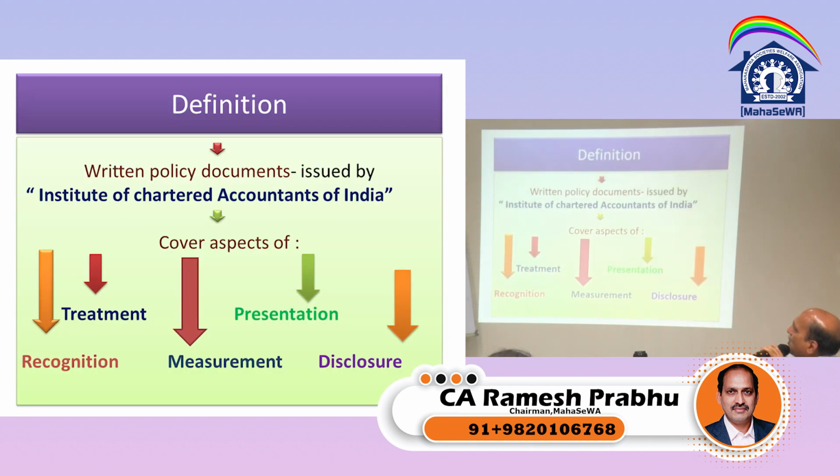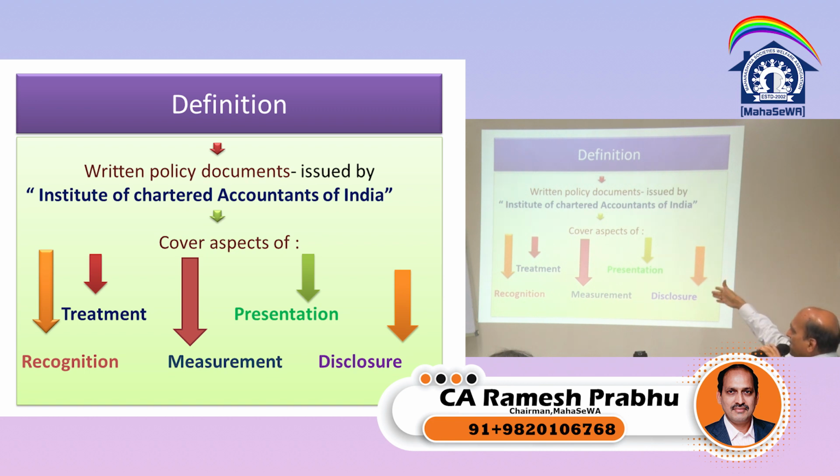So what is accounting standard? It is a written policy issued by the Institute of Chartered Accountants of India. It covers aspects of recognition, that is, for each item of expenditure or income, asset and liability, how to recognize it and how it should be treated. Measurement means whether it is important or not important, and how it should be presented, and disclosure.